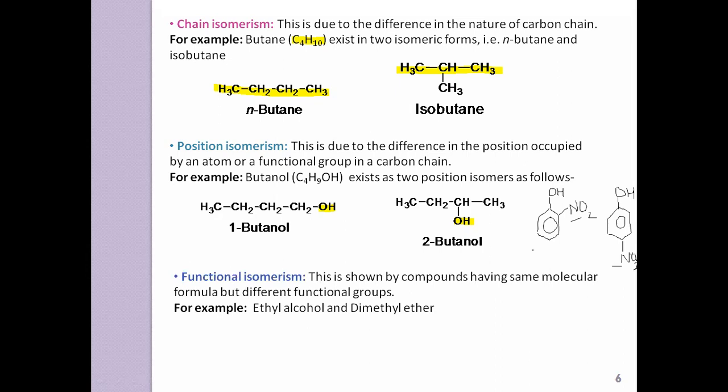Now next one is functional isomerism. In this, the compounds have the same molecular formula but different functional groups. An example is ethyl alcohol and dimethyl ether. In both the molecular formula is the same but the functional groups are different. Here is the alcohol, ethyl alcohol, and here is dimethyl ether. So this is totally different. The functional group is different, so they have different properties. But what is the common thing? They have the same molecular formula. That's it. So this is about functional isomerism.